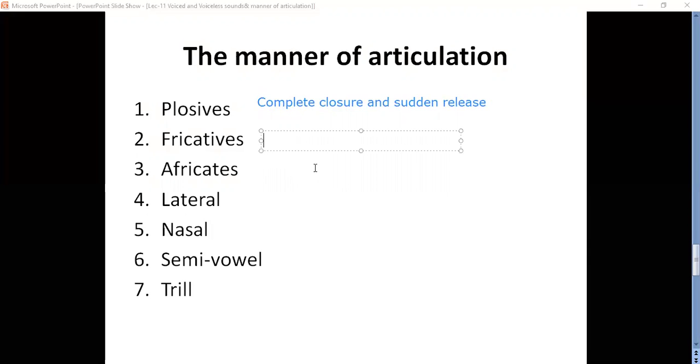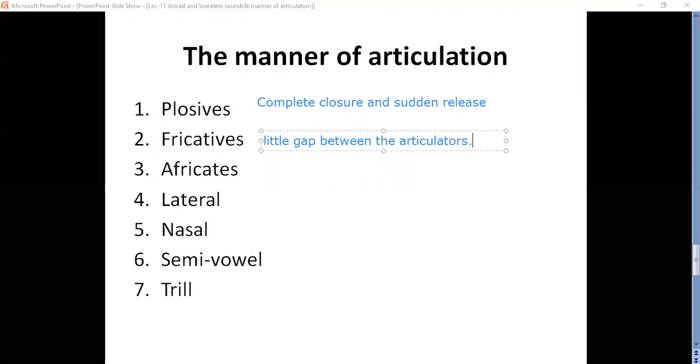Now for fricatives, you have seen fricative means friction, a little gap between the articulators. Articulators means we use two parts to create a gap or to create stoppage.